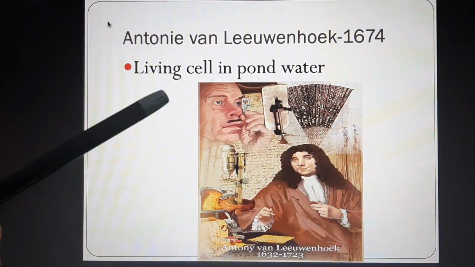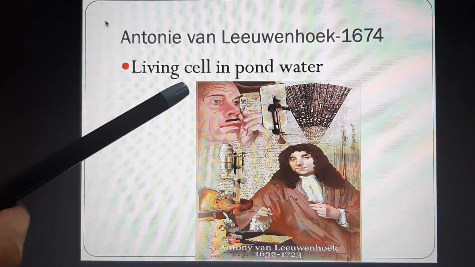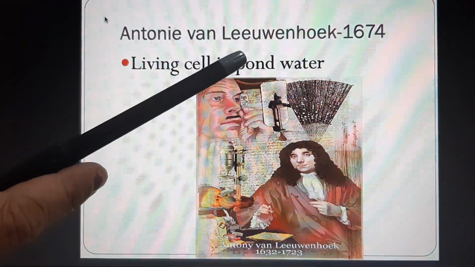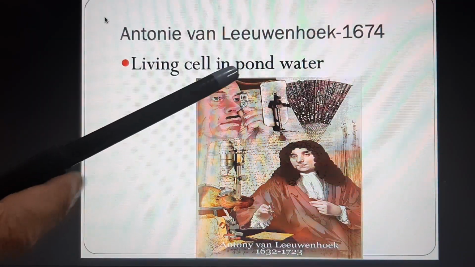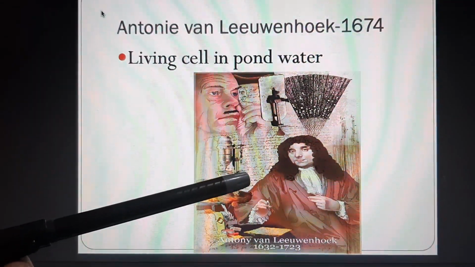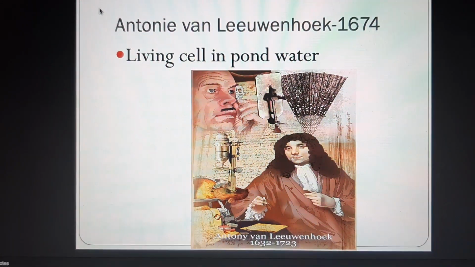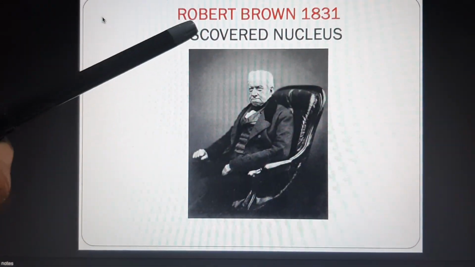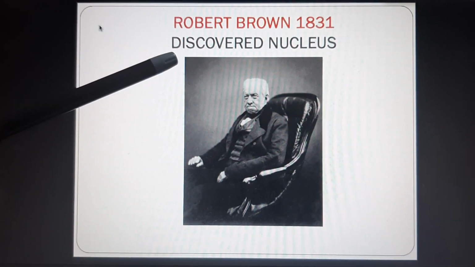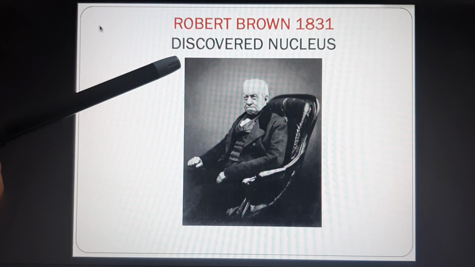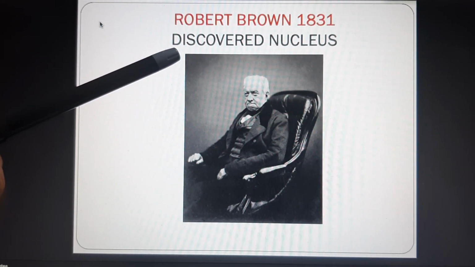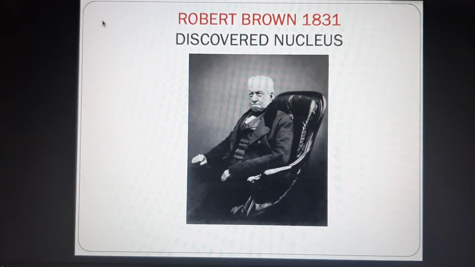Later on, the first living cell in pond water was discovered by Leeuwenhoek in 1674 with an improved microscope. This is the first living cell. After that, Robert Brown in 1831 discovered the nucleus. Now we know a cell has a center part called the nucleus. So this was first discovered by Robert Brown.